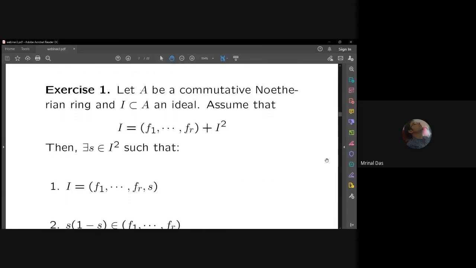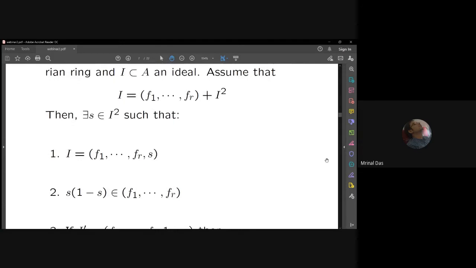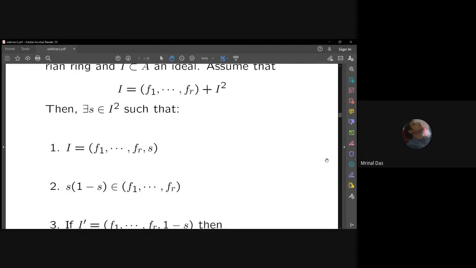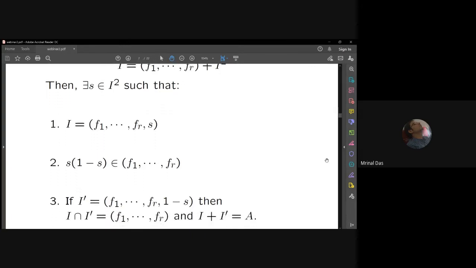So in place of I square, you think about J square T. So there exists S belonging to J square T such that I will be equal to (f1, f2, ..., fr, s), etc. So think J square T in place of I square. And then also note this I prime, so meaning I intersection I prime is very nice. So in our case, obviously we have (f1, h2, up to hr).